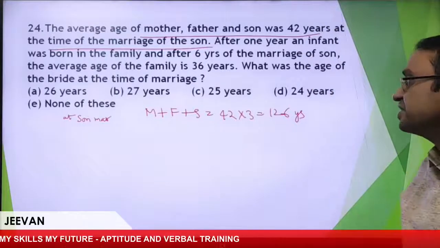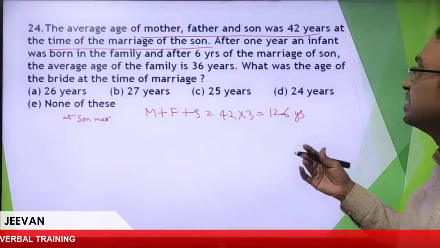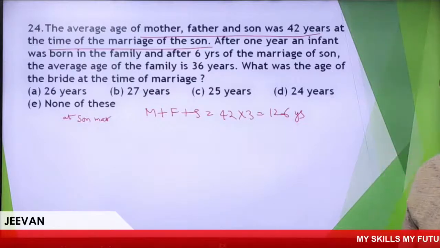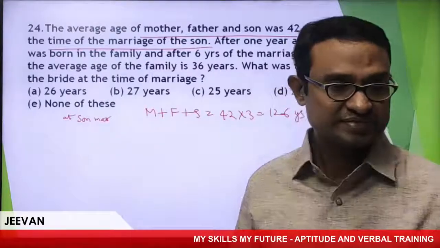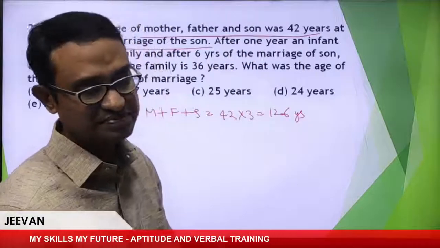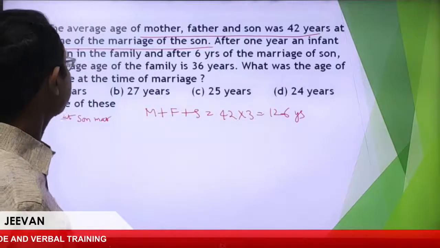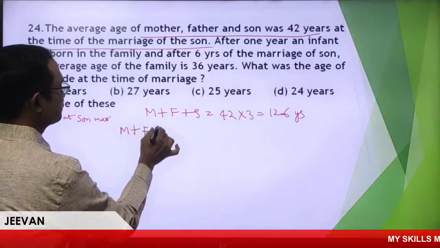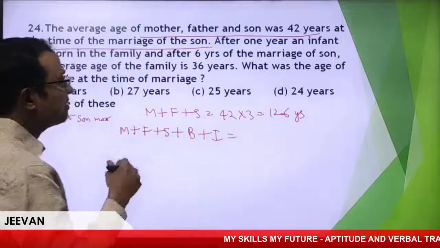After 1 year, they got the marriage. After 1 year, an infant was born in the family. Now, what to do with this one? Expression is very important. After 1 year, an infant is born in the family. That means mother, father, son, bride, and infant. This is after 1 year.